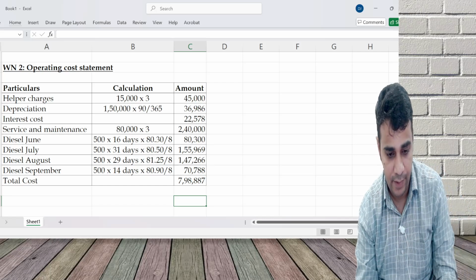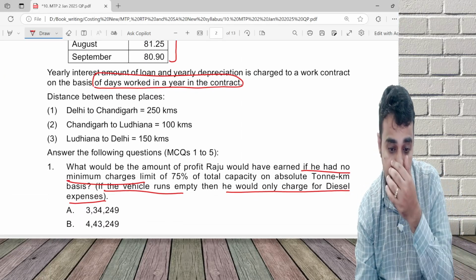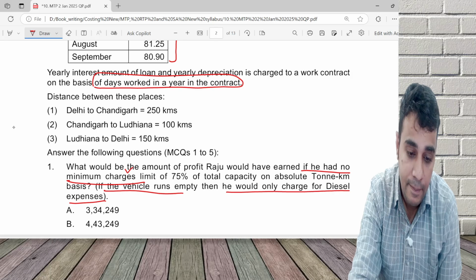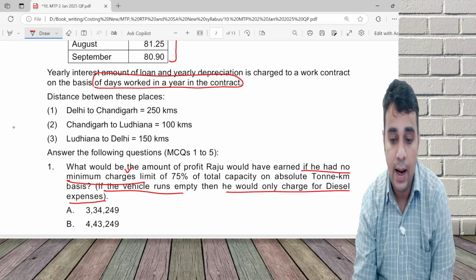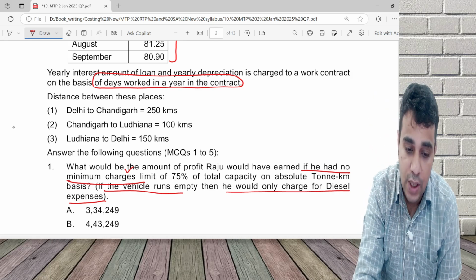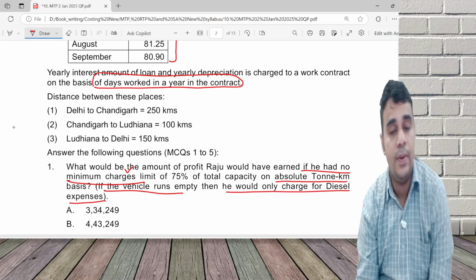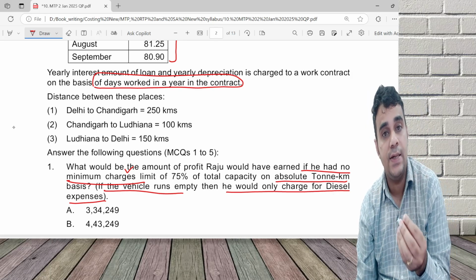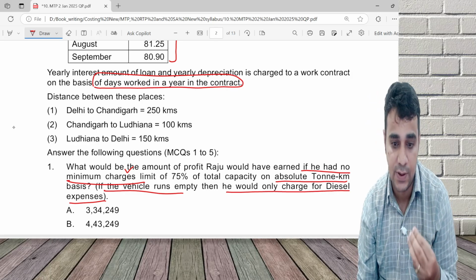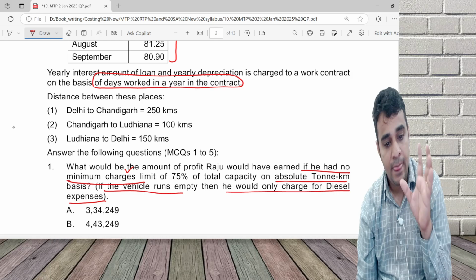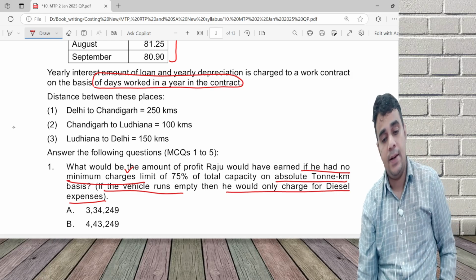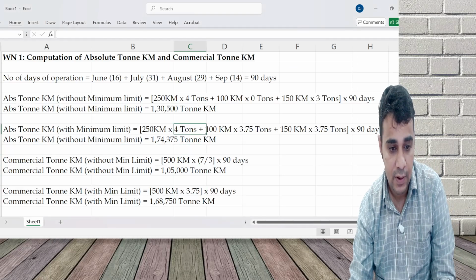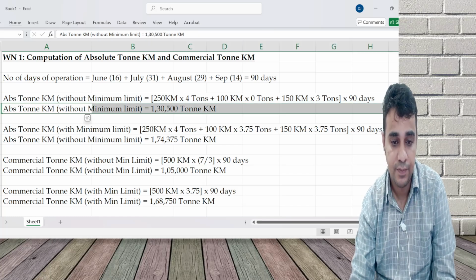798,887. First requirement: what will be the profit you would have earned if there is no minimum charge limit, and I am going to charge on absolute ton kilometer basis. If the vehicle runs empty, he would only charge for diesel, that is, I'll get the recovery for the diesel expenses. The minimum limit is not there. In case there is no minimum limit, you're going to charge on absolute ton kilometer basis. So this is your income without minimum limit.